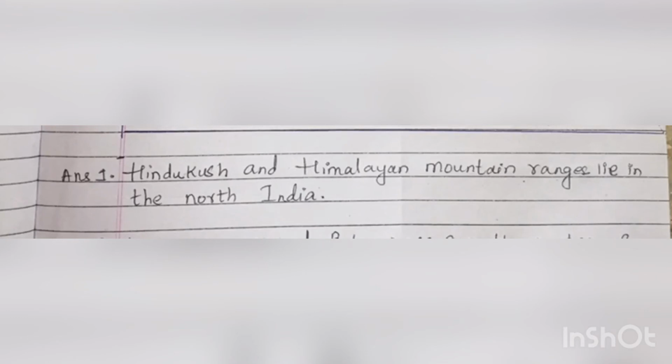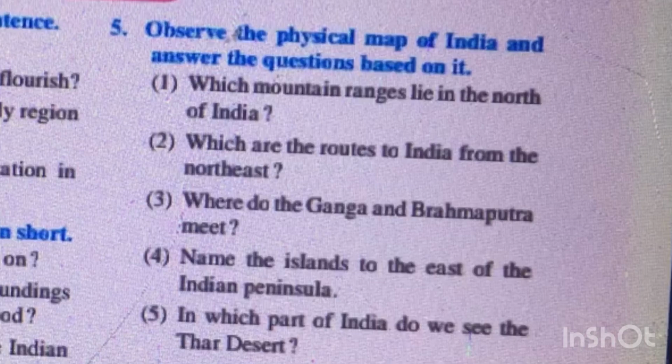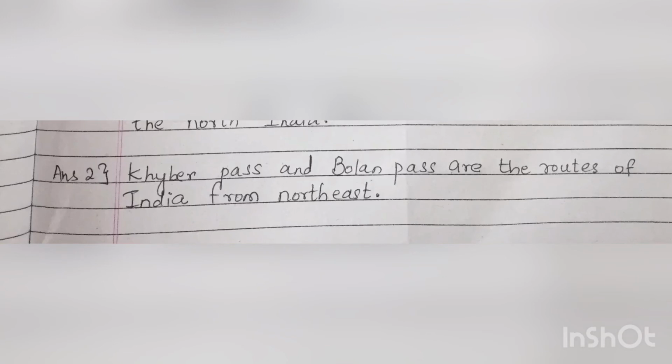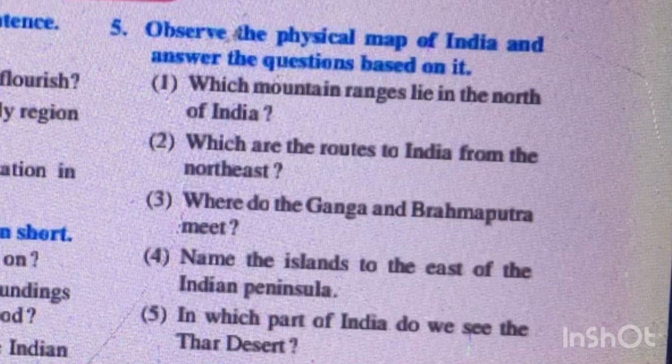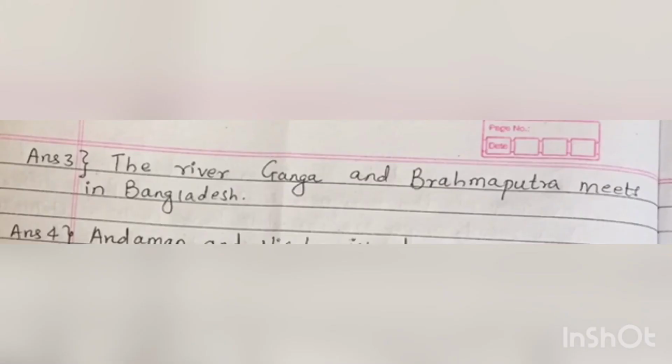Next question. Which are the routes to India from the northwest? Khyber Pass and Bolan Pass are the routes to India from the northwest. Next, where do the Ganga and Brahmaputra meet? The rivers Ganga and Brahmaputra meet in Bangladesh.